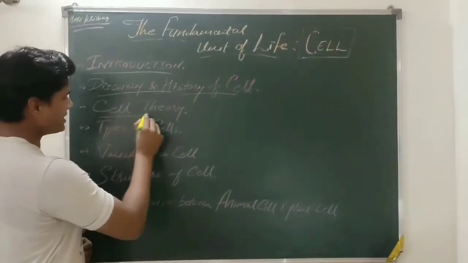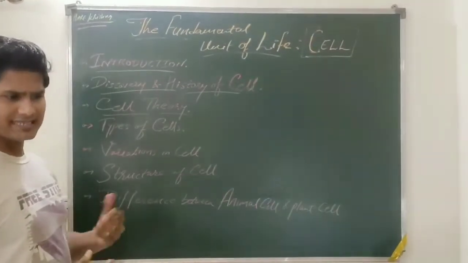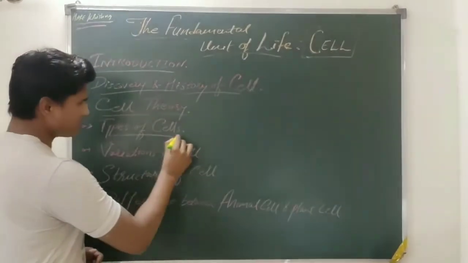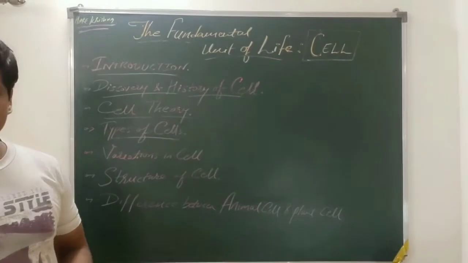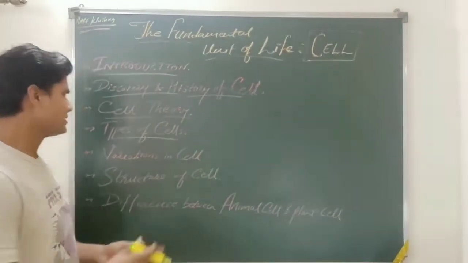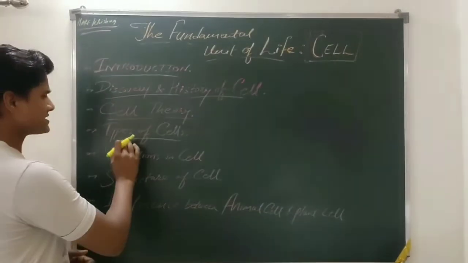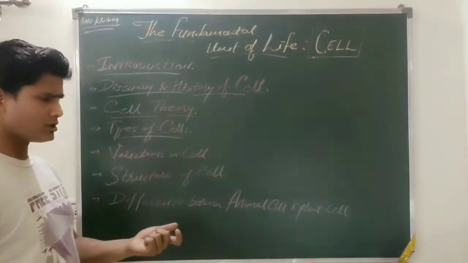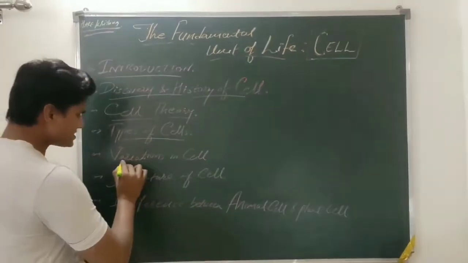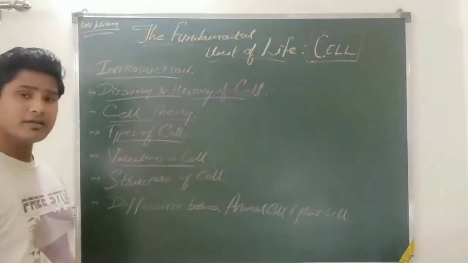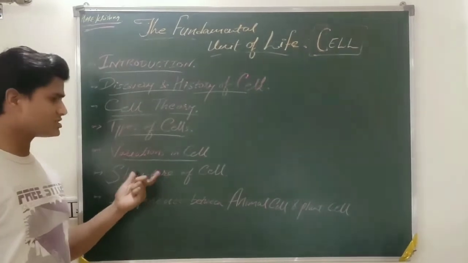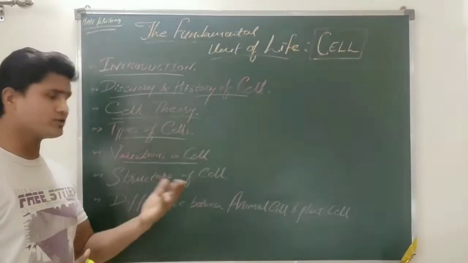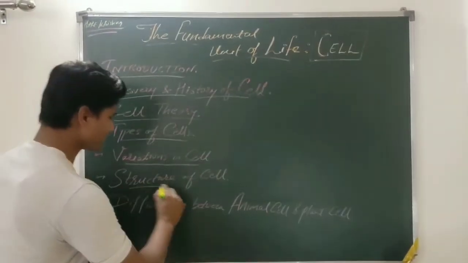Next, the theory related to the cell given by scientists. There is a theory about the cell, that is cell theory, and then we will study about the types of cells. On the basis of nuclear material or on the basis of their development, how many types of cell there are, we will discuss in type of cell. There are some variations in the cell in plants and animals, so we will study them in variation of cell, and in the next topic we will study the structure of cell in a brief manner, that is it includes the cell wall, cell membrane, nucleus, cell organelles, that is the structure of cell.